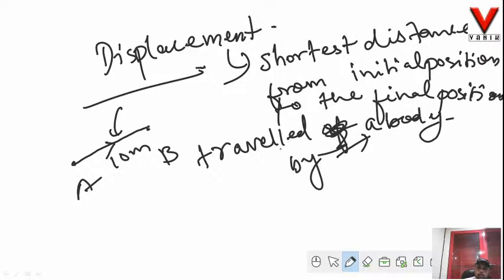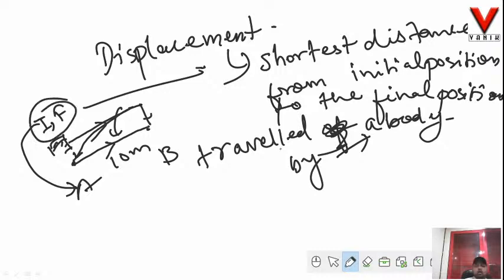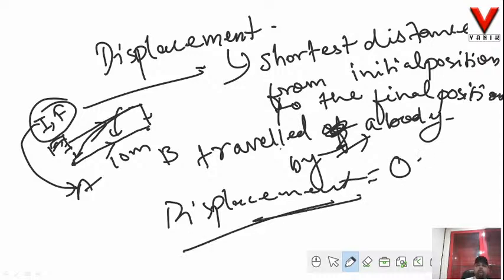How? So this is a body I am having. So initially it is at A. Now it is traveling 10 meter and reaching point B. Now from B again it travels back to A. That means I can say initial position and final position of this body are same. Now what is the shortest distance from point A to point A? It is 0. So in this case the displacement of the body is equal to 0.